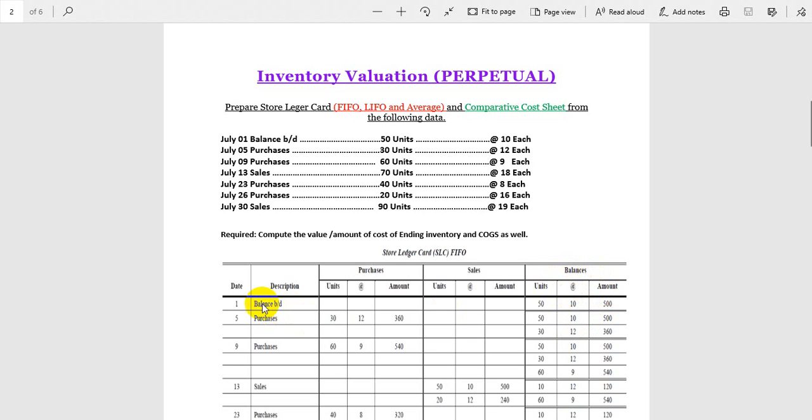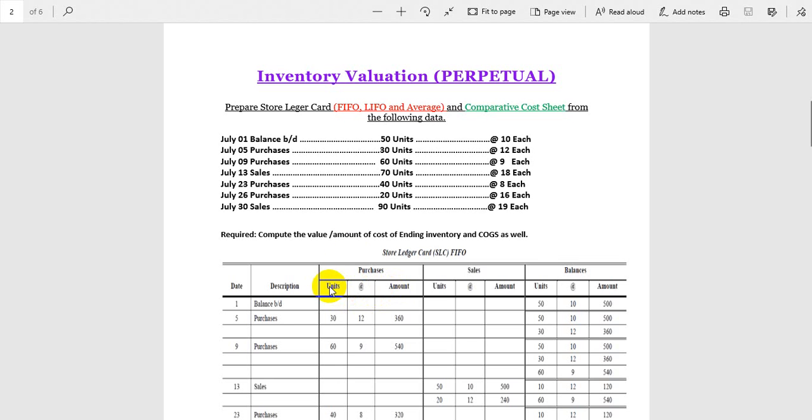Okay guys, so the first step is very simple. If you can see here, July 1st balance. So what do we write? Balance. And how many units? 50 units. What is the price of 50? 10 each. 50 into 10 is 500. Okay, these are the 3 main columns. In the 3 main columns, there are 3 sub columns. If you see, units, at the rate, total amount.